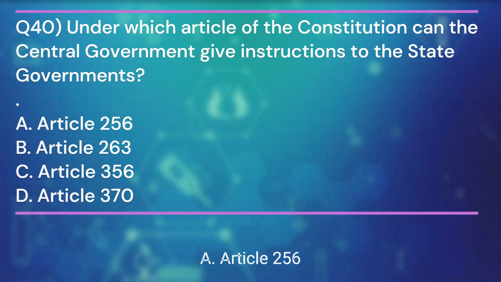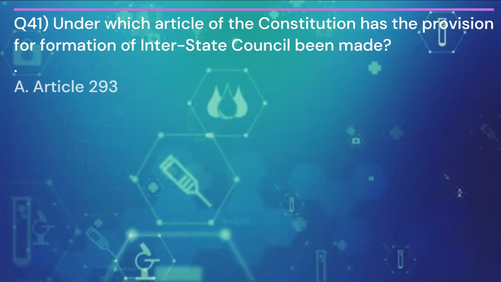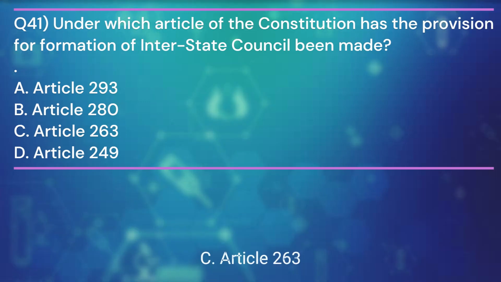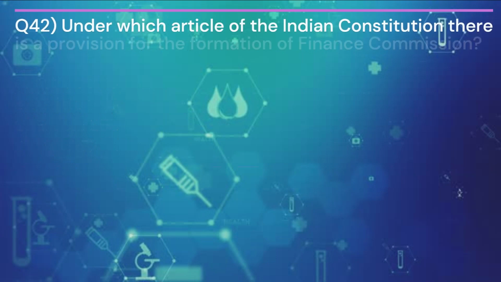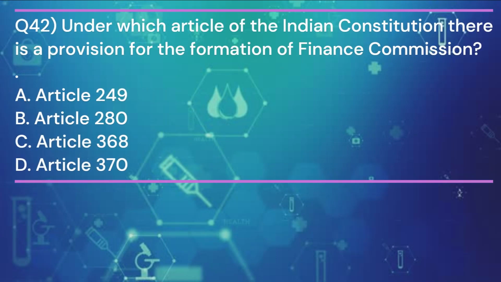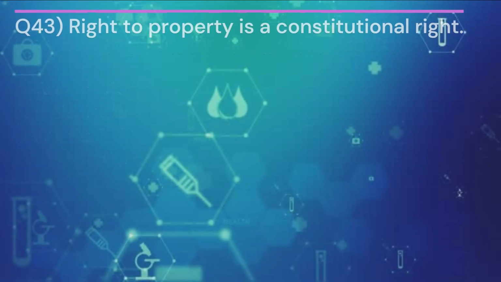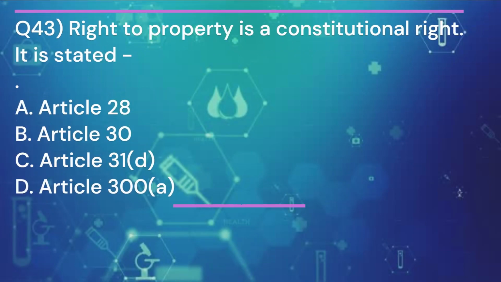Article 256. Question 41. Under which article of the Constitution has the provision for formation of interstate council been made? And the answer is C. Article 263. Question 42. Under which article of the Indian Constitution there is a provision for the formation of Finance Commission? And the answer is B. Article 280. Question 43. Right to property is a constitutional right. It is stated in. And the answer is D.